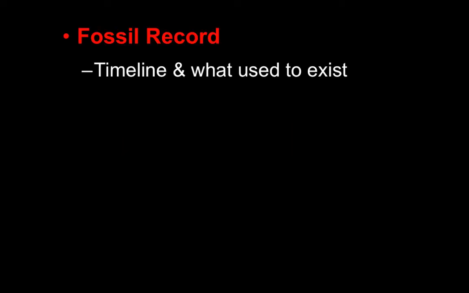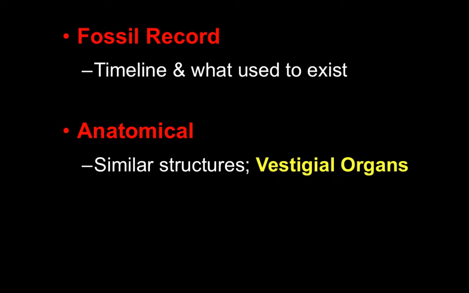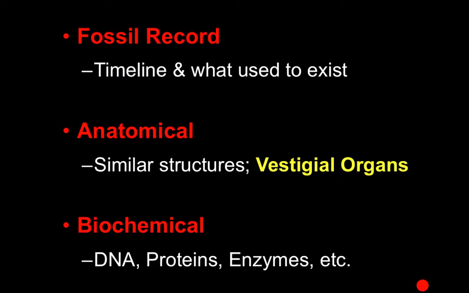Remember, we have as evidence for evolution the fossil record that tells us the timeline and what used to exist. We have anatomical evidence, which are similar structures like bones, as well as vestigial organs like the human appendix. And then we have biochemical, which really is the best evidence. Biochemical means chemicals for life, things like DNA, proteins, and enzymes. So the more similar your DNA, proteins, or enzymes are, the more related you are.